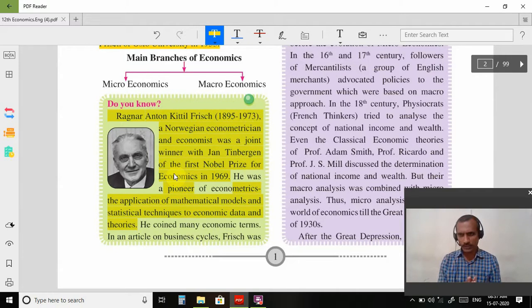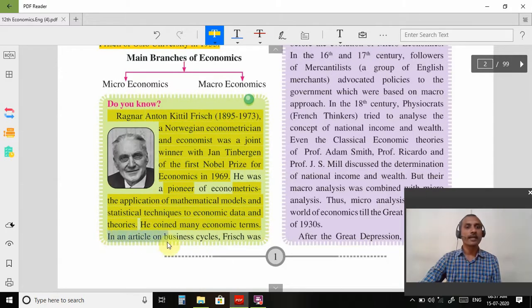Mathematical models जो हैं, ये models use करने वाला first person अगर कोई है, तो he is the person. He coined many economic terms, microeconomics, macroeconomics, and there are so many economic terms which were introduced by Ragnar Frisch. So he is a very important person for us.